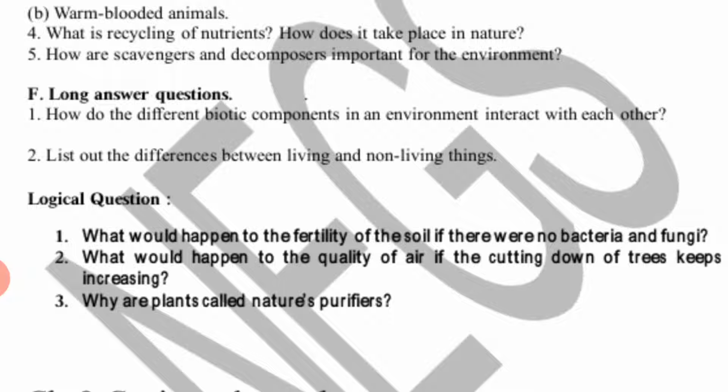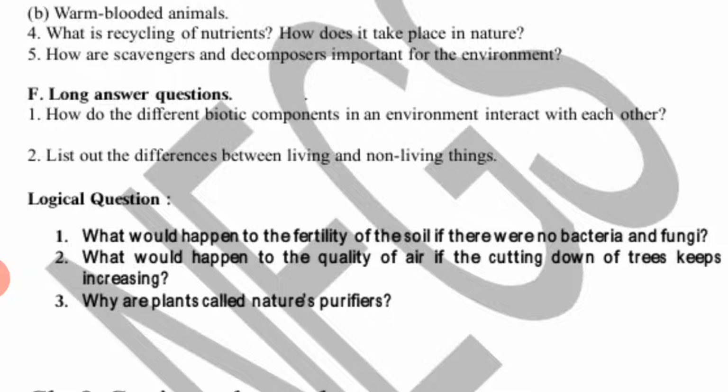Now long question. How do the different biotic components in an environment interact with each other? So if we discuss different biotic components, they are plants, herbivores, carnivores, omnivores, scavengers. We know that plants can manufacture their food by the photosynthesis process, so they are called producers, and herbivores eat these plants. So herbivores are dependent on producers and herbivores are called primary consumers.